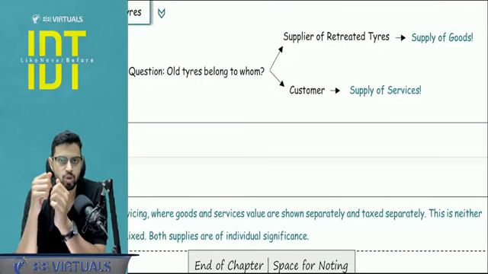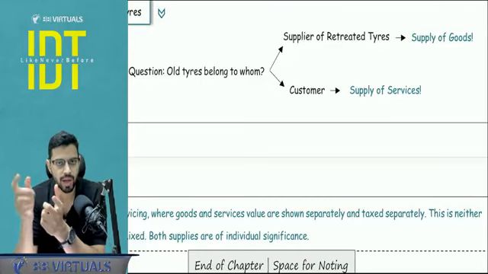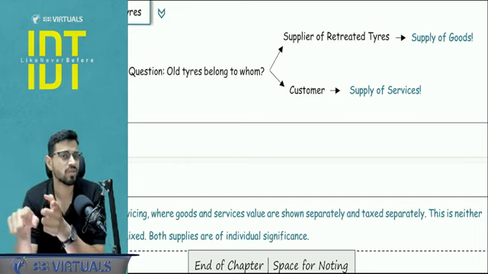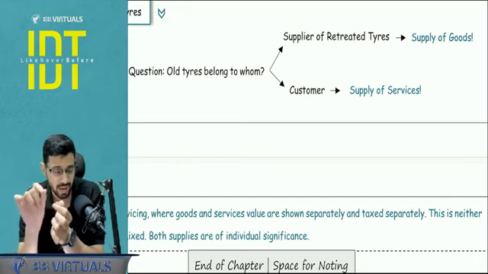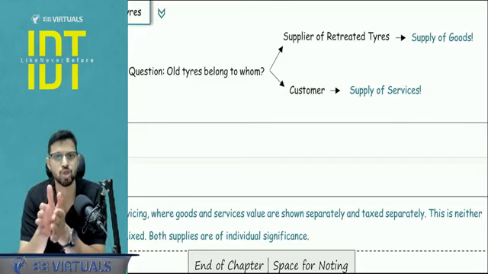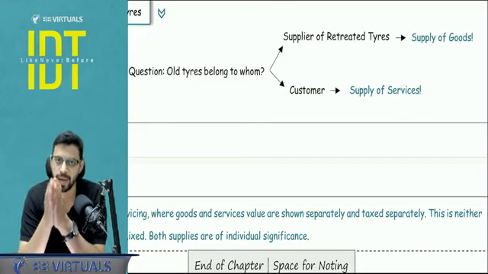If the old tire belongs to me, so I went with my old tire and I got the retreading done, this is a service because I got the retreading done, regardless of the fact that he may have sold the rubber and the other parts in that service. This is again kind of a job work. So here the principal element is service.